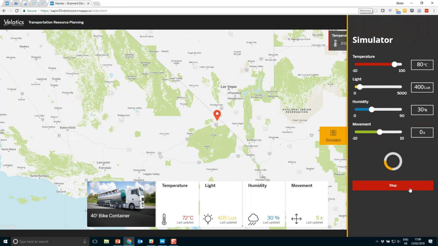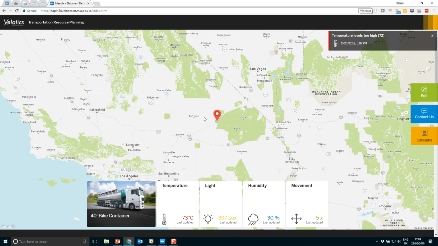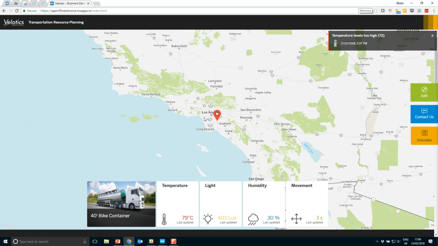So let's go ahead and stop that simulator now. And whilst we're working in this application, we might find that we have an idea for a new feature. Now, as a business user, we might decide that we want to make a change to this application, and we might want to extend this application's capabilities. To do so, we can simply use the edit button on the right-hand side here. The edit button, when pressed, will open up the Mendix web modeler so that we can make changes in the browser to our application.